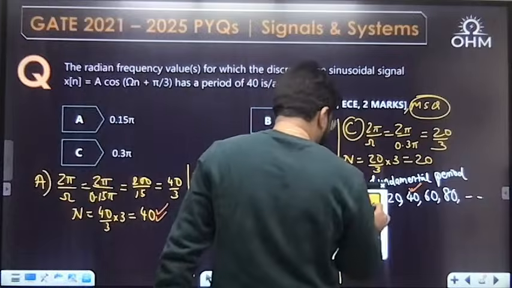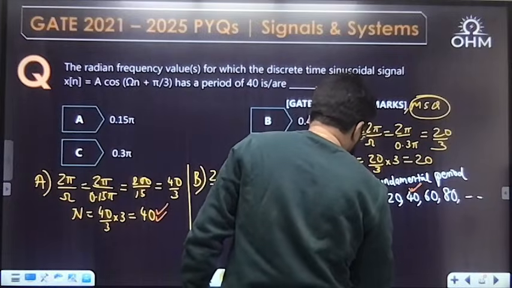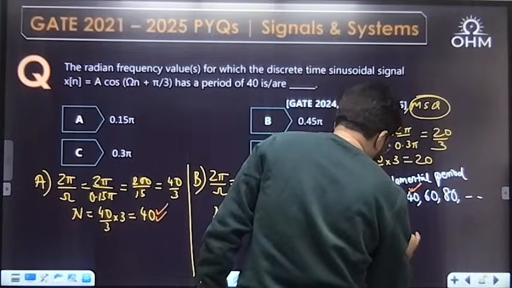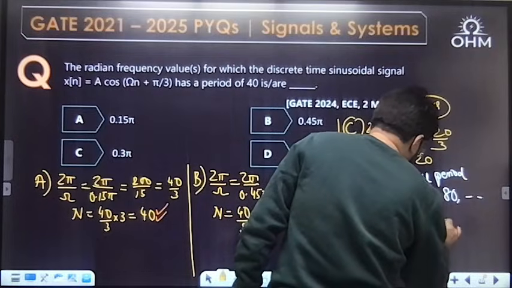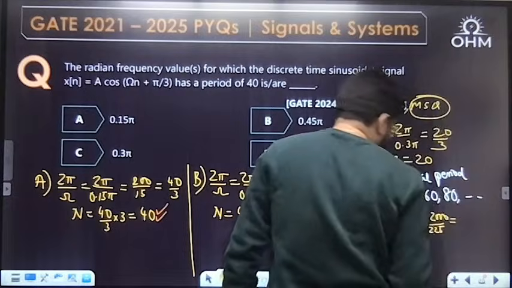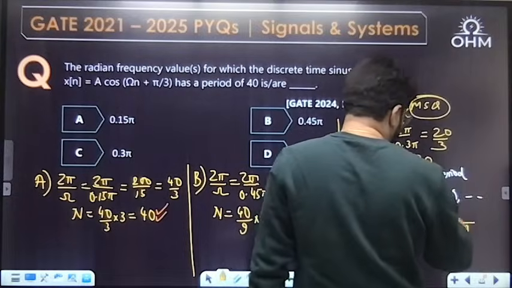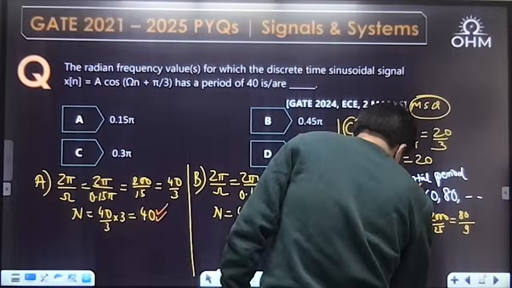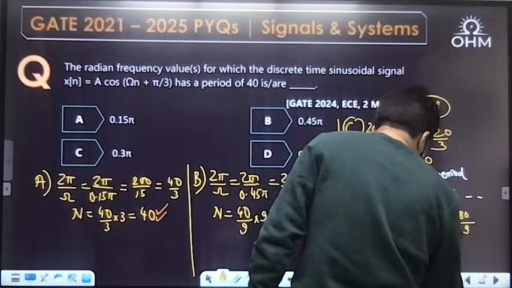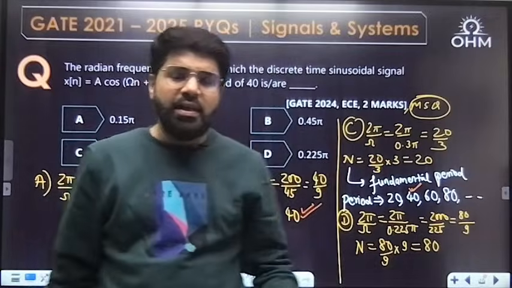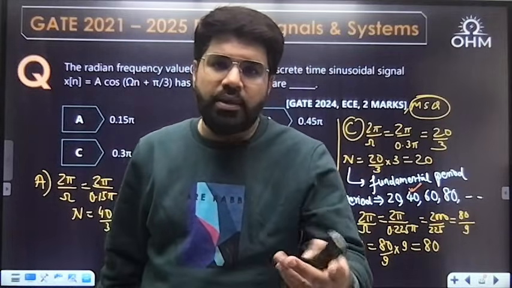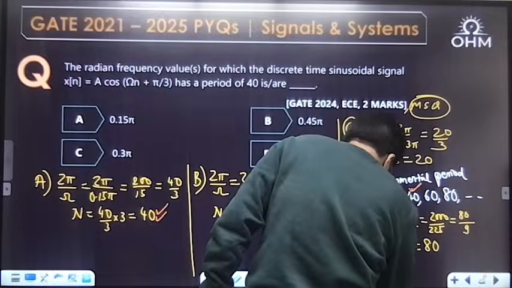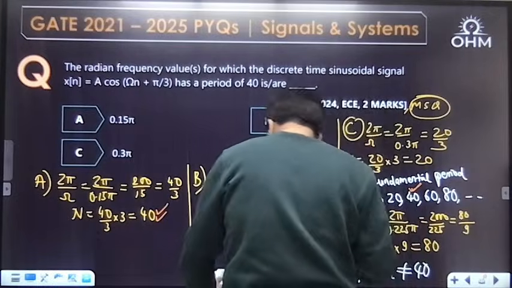Now option D is left. Then I will tick mark all other answers. Option D, 2 pi by omega. Omega is 0.225 pi, pi cancels. I'll write it as 2000 by 225, or cancel by 25, it will be 80 by 9. So what is the fundamental period? Any multiple of 80 by 9, and the minimum multiple you can take is 9, so the denominator cancels. It is 80. If the fundamental period is 80, the next possible periods could be 160 or 240, but it can never be 40. In this case, the period cannot be 40. So D is definitely not correct.